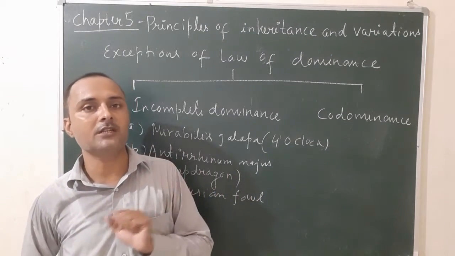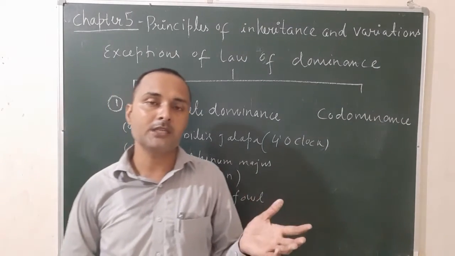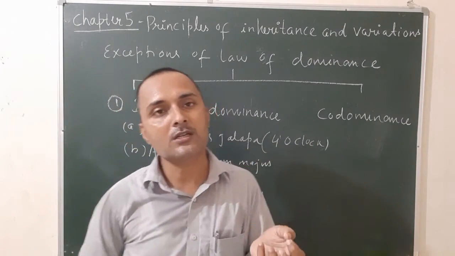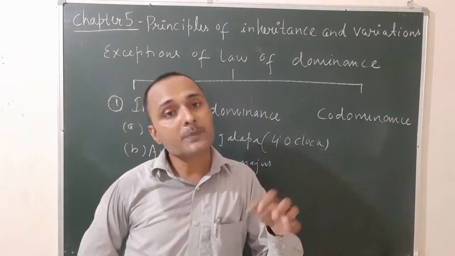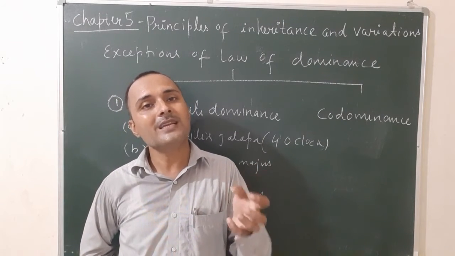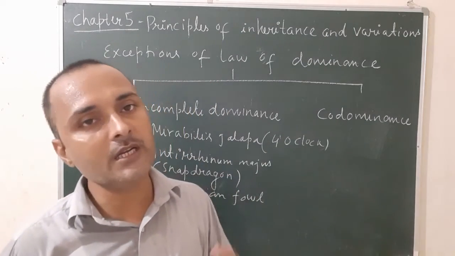It is the intermediate between the dominant and recessive trait, that is known as incomplete dominance. That means the dominant character is not completely suppressed by the recessive character. Both characters will express in the intermediate condition, that is known as incomplete dominance.